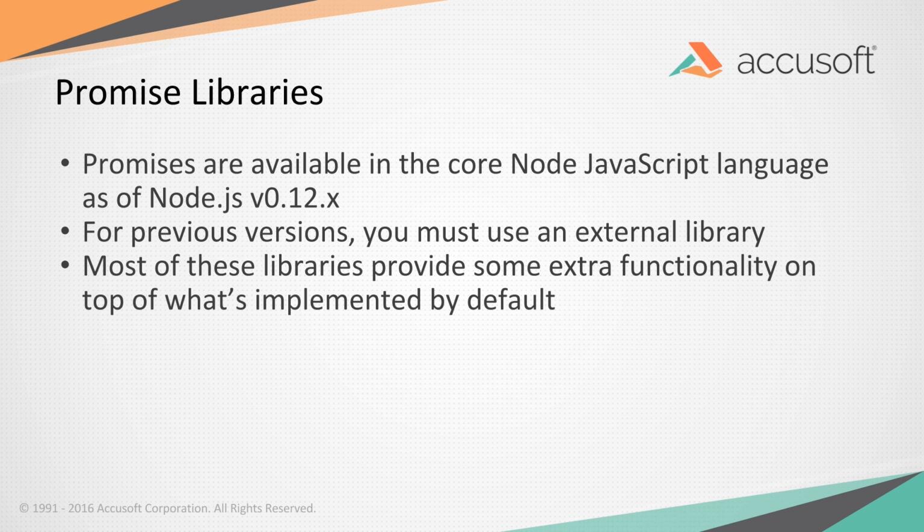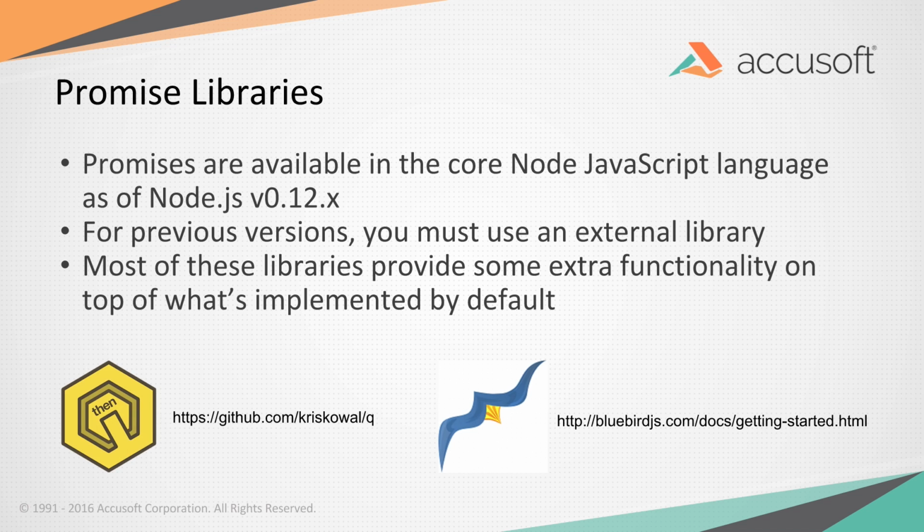One of the benefits of these libraries, though, is that most of them provide other benefits on top of just shimming it in for older versions of Node or for older browsers. A couple of these are Q and Bluebird. Bluebird is probably the most feature-rich library out there right now for promises. It actually has a performance improvement over the native A+ promise spec. It does better error handling and catching of errors. It'll report a full stack trace on a lot of things, whereas the native one will just say there was an error in a promise callback.